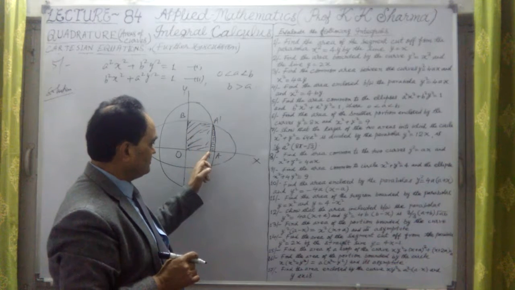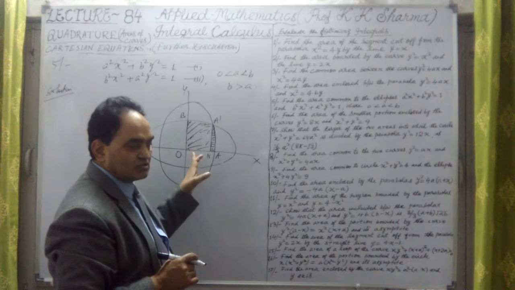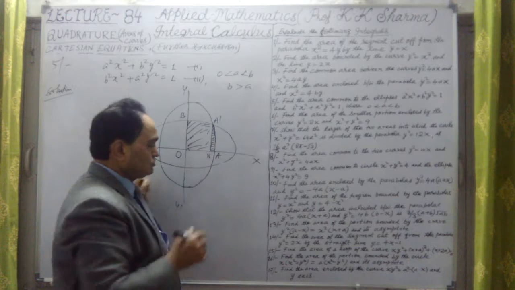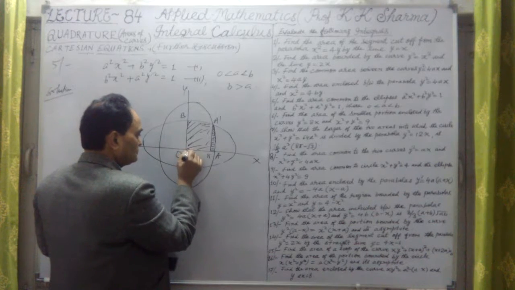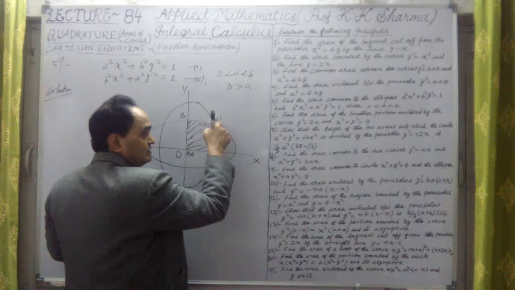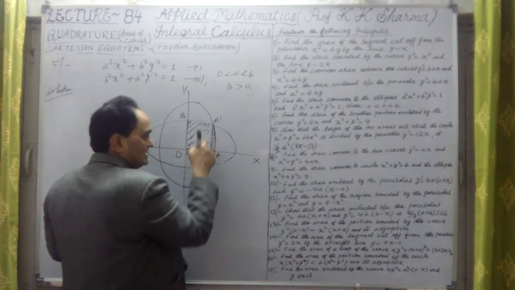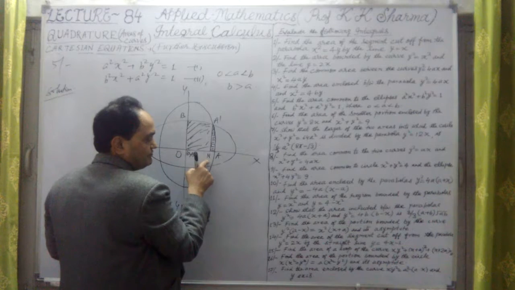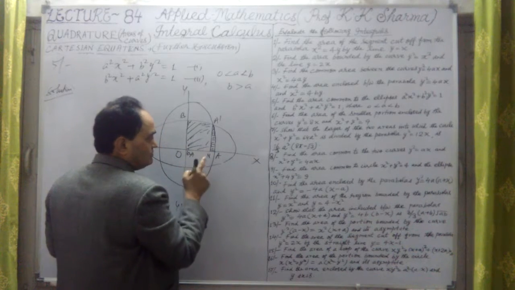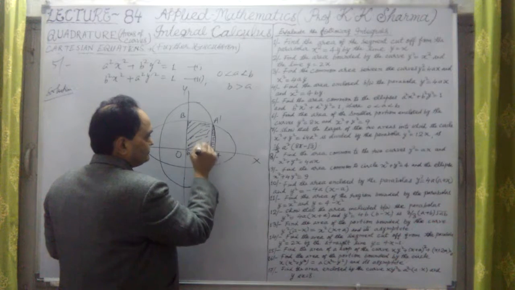Here the x coordinate will be at the N point. What is the x coordinate at the N point? The limits will be from 0, 0 to 0, 2. This is 0, 0, the origin. And what are the coordinates of N? The A dash will have the same x coordinate as N is having. A will have some different x coordinate. The limits will be of this common area.